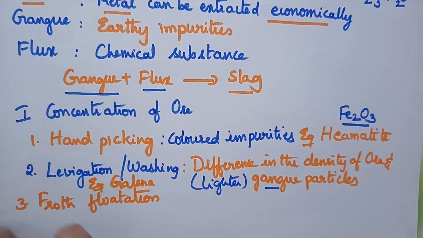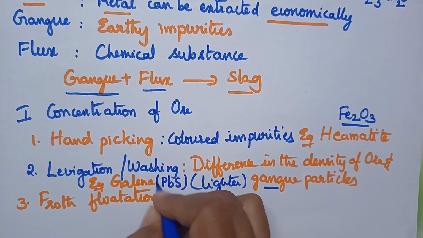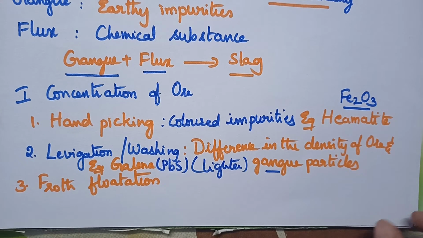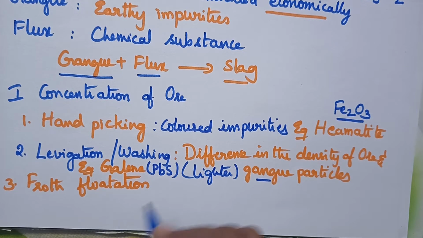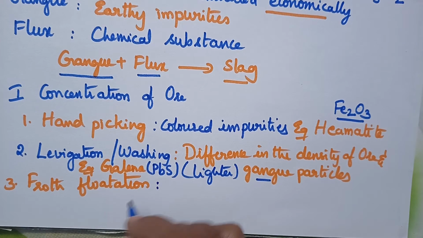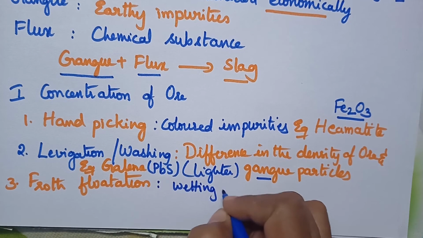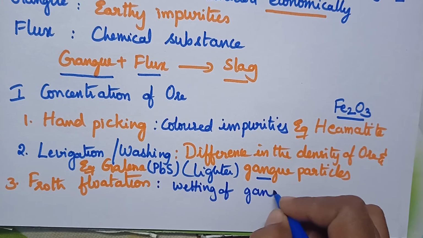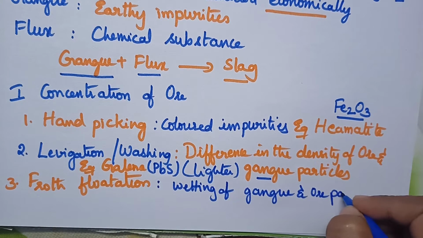Galena is the ore of lead and its formula is PbS. Coming to the froth flotation method, this technique is totally based upon the difference in the wetting process of gangue and ore particles.